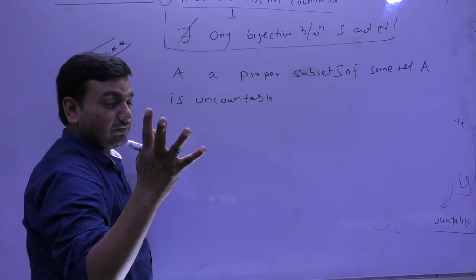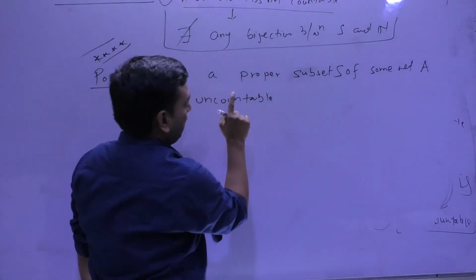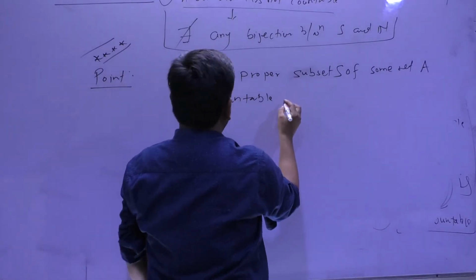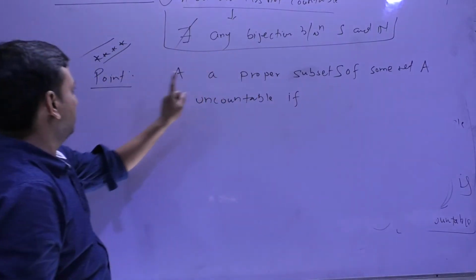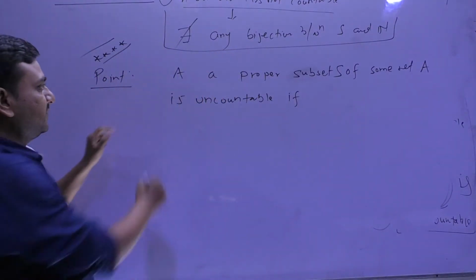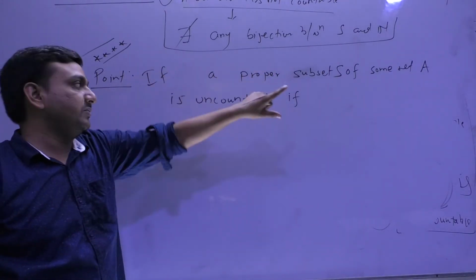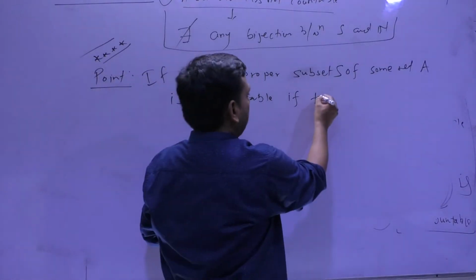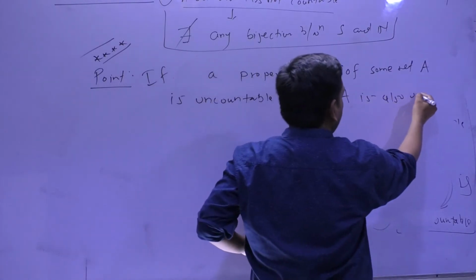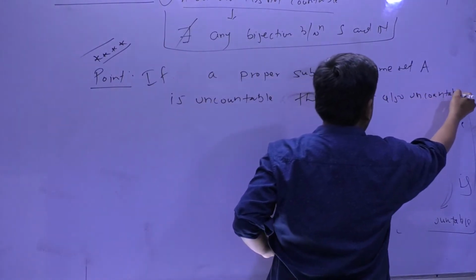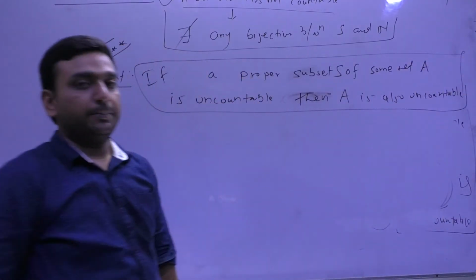Only 3 words I will give you here, please listen with patience and note down also. Look at the point: if a proper subset S of some set A is uncountable, then A is also uncountable. So this is the base for this uncountability part.